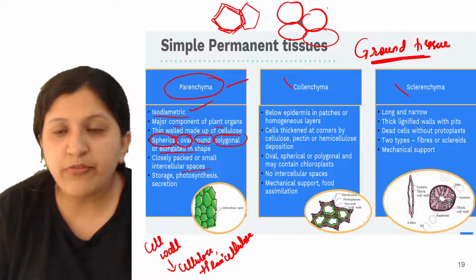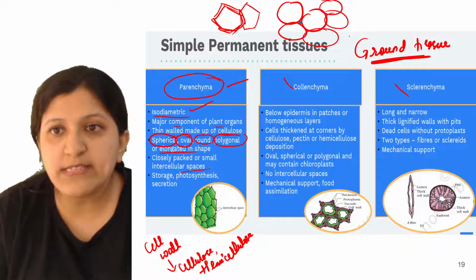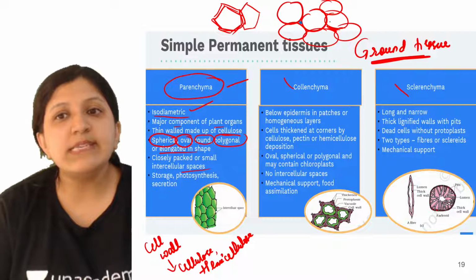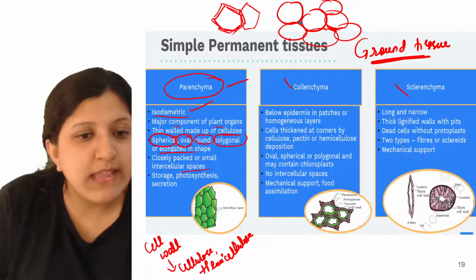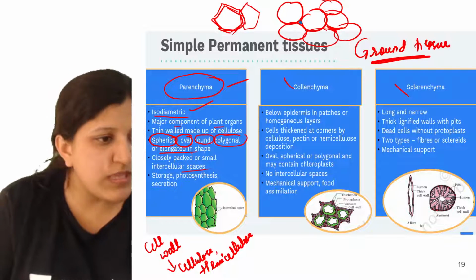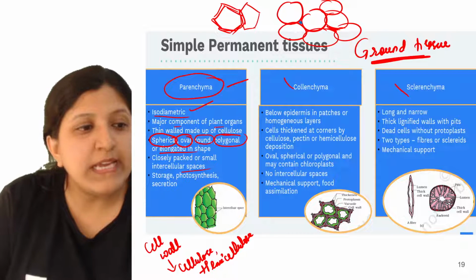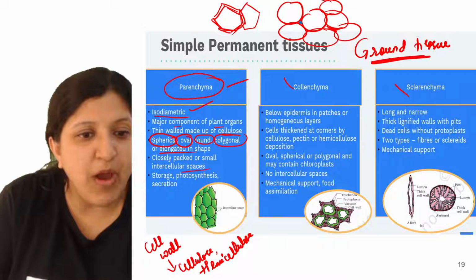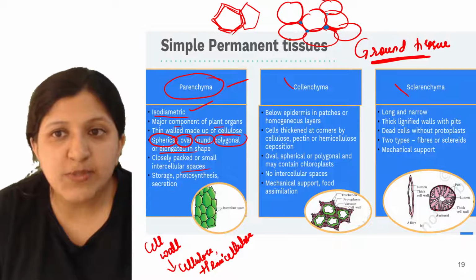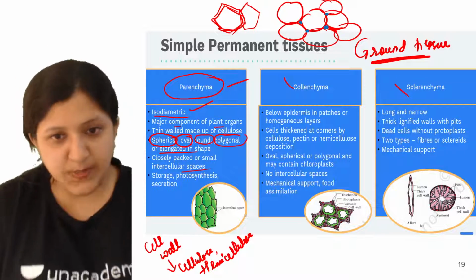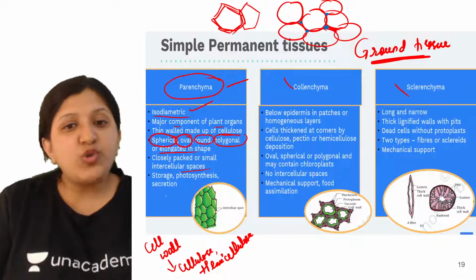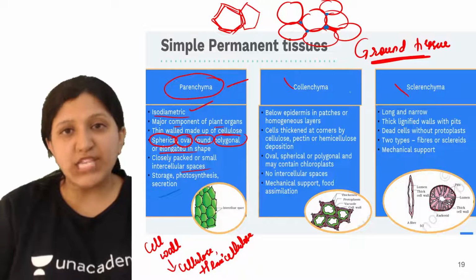Okay, so here is one more cell that I'll draw. These are the cells that we go on drawing. Now in this case also you can see there is intercellular space present. These are closely packed, and small intercellular spaces can be found. Here is an intercellular space, and here is another. So what is the main function in this case? The storage, photosynthesis and secretion.